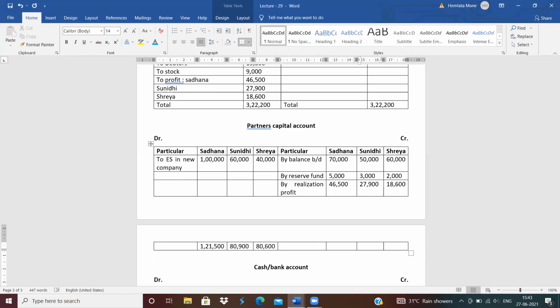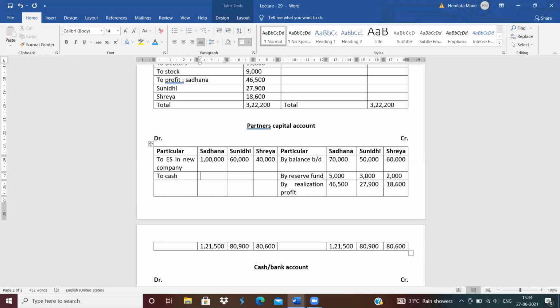Same total write down on the credit side also: Sadhana 1,21,500, Sunidhi 80,900 and next is Shreya 80,600. Clear?